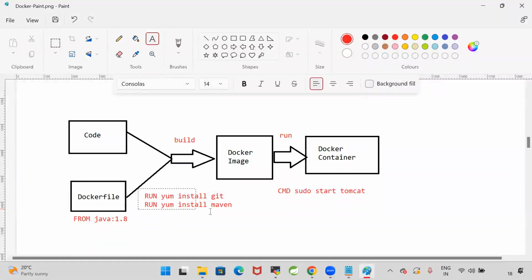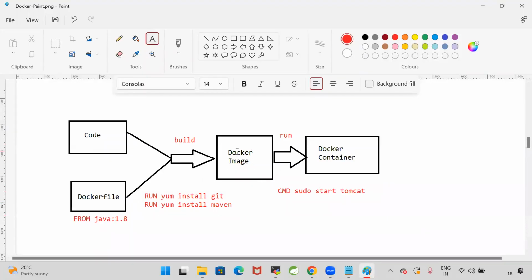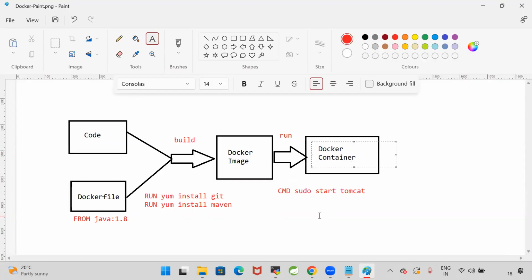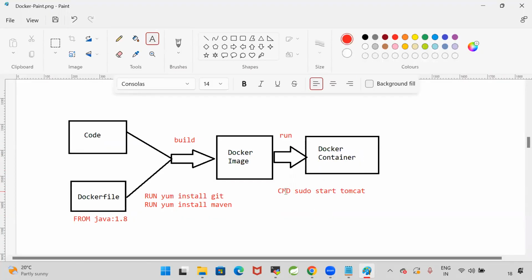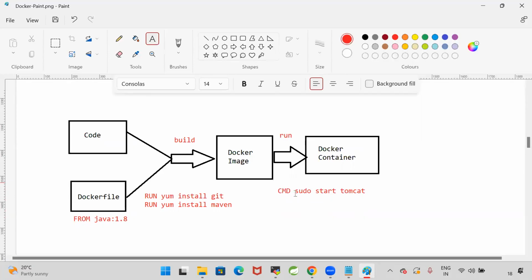So RUN instructions will execute at the stage when we are building the Docker image. Once the Docker image is created, we will run the Docker image to create the Docker container. At the time of creating the Docker container, if you want to start the Tomcat server or execute your jar file, that information we can configure as the CMD instruction.